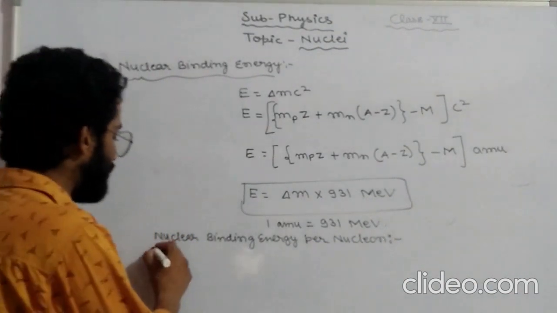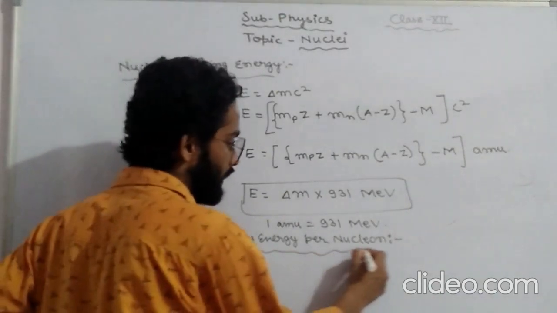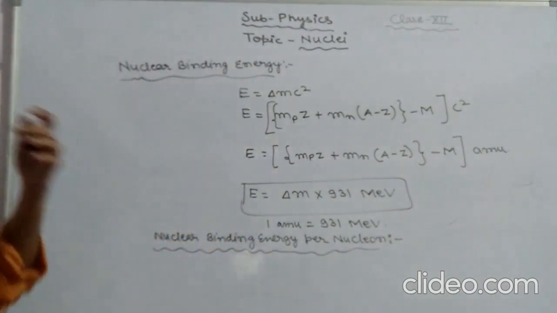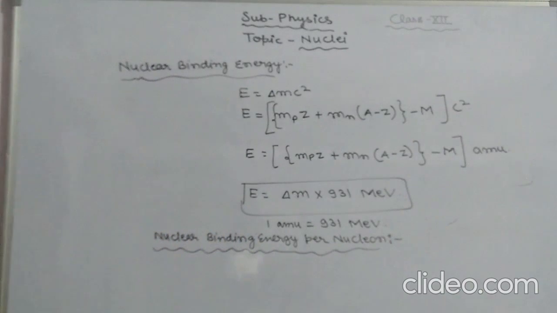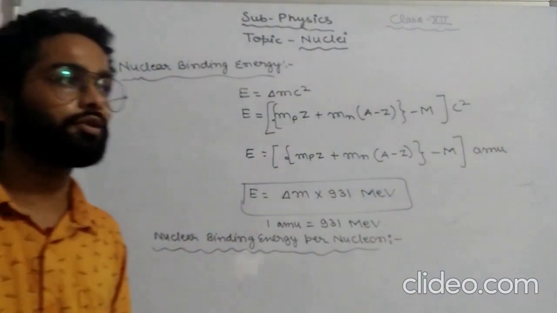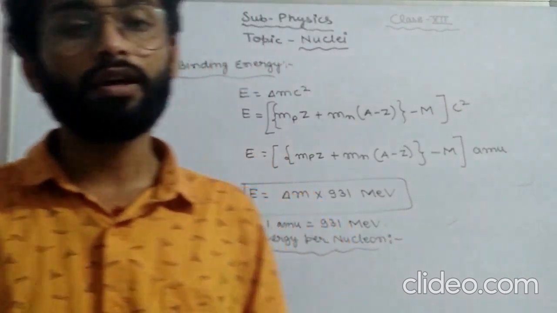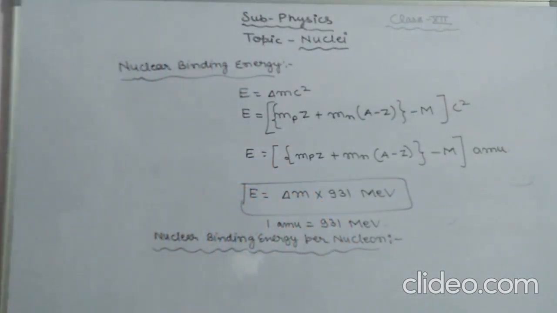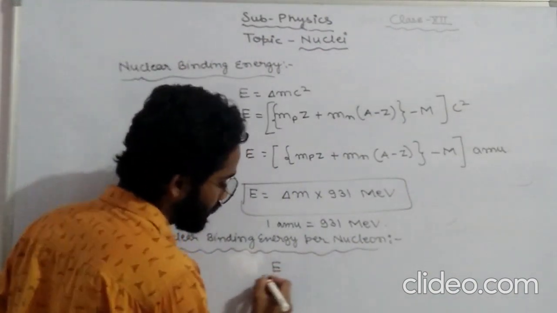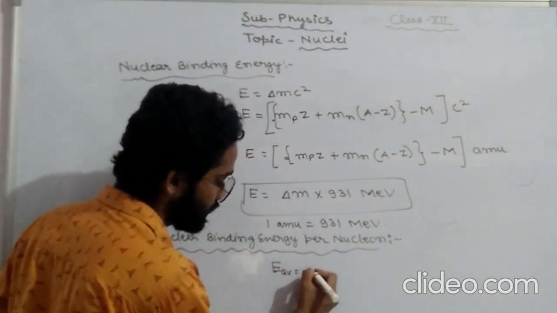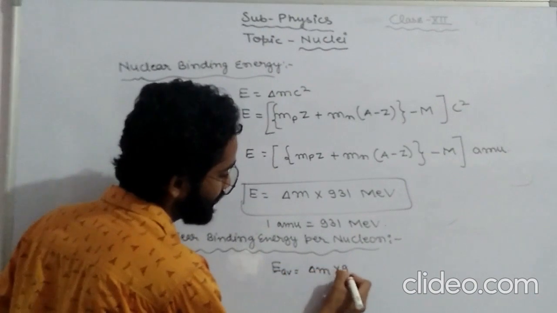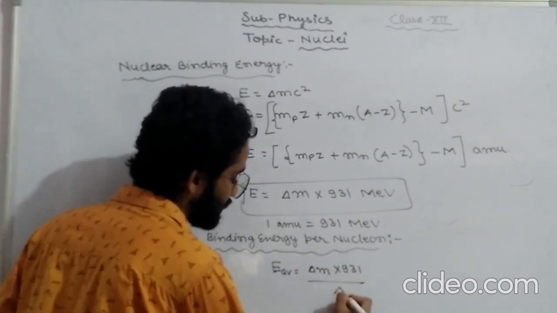It is the average energy required to release a nucleon from its nucleus, and that is called nuclear binding energy per nucleon, and it is written like what? E average, we can write here, delta M into 931 upon A.